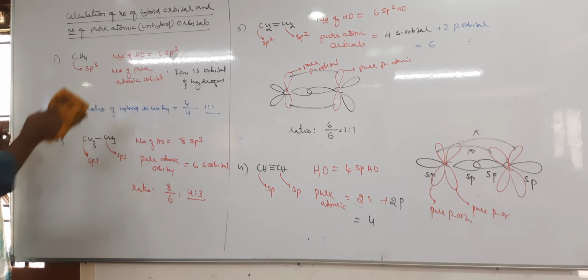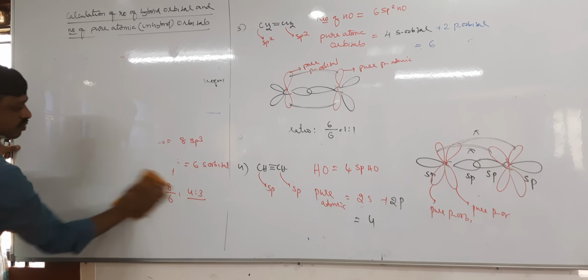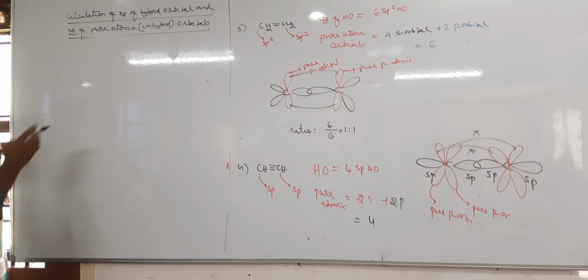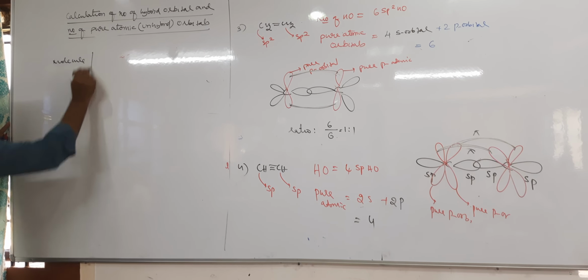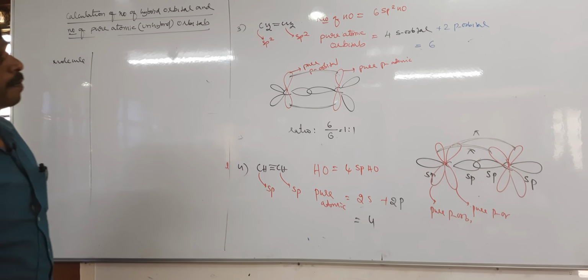Quickly take one tabular column and calculate. Take this tabular column, molecule. Tell me.